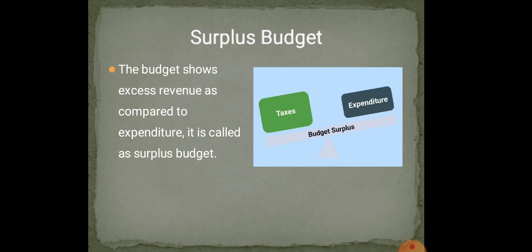Now here, for that meaning, I will give you what is surplus budget. In India, the government normally presents a deficit budget and tries to achieve economic progress. The government spends money for various purposes like defense, administration, economic development and welfare of the people. This is called public expenditure. The expenditure of the central government is of two types, revenue expenditure and capital expenditure.